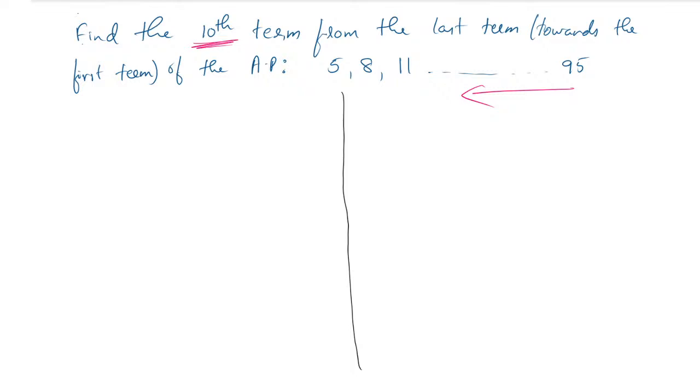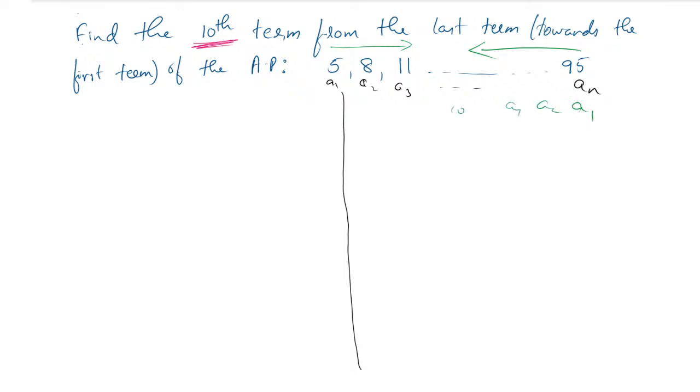So here they have told us the first term is 5, second term is 8, third term is 11, and so on. The last term is an. That is one method of finding. First we have to find which term is 95. We have to find the 10th term from the last term. 10th term from the last means not from this side. We have to come from 95 to the left side, from the right-hand side towards the left side, like this way: A1, A2, A3. Which one is the 10th term?